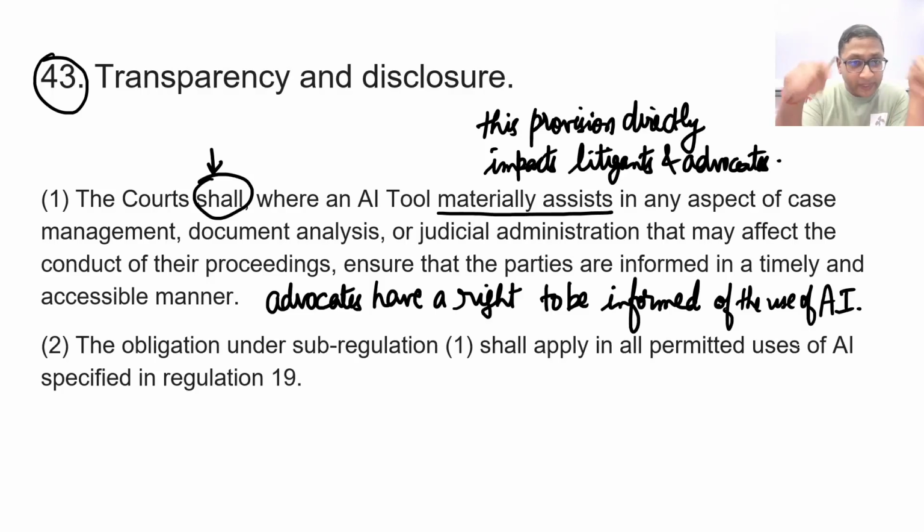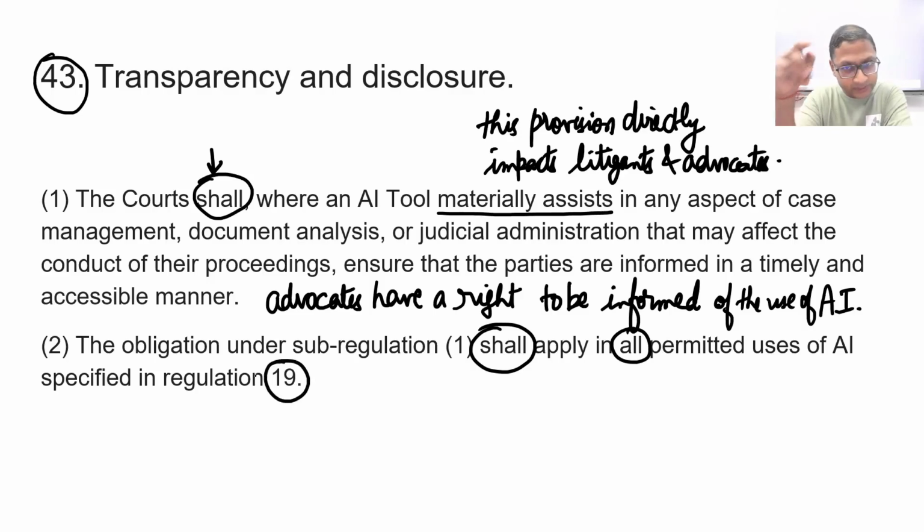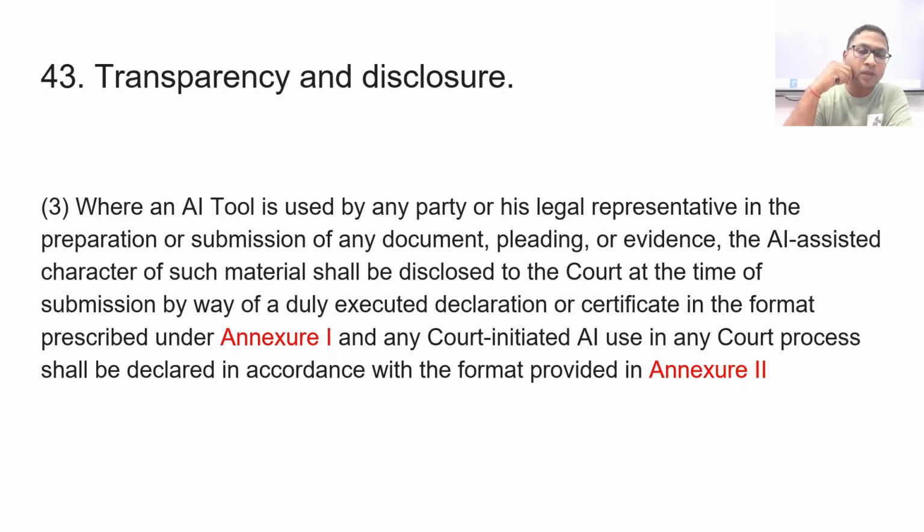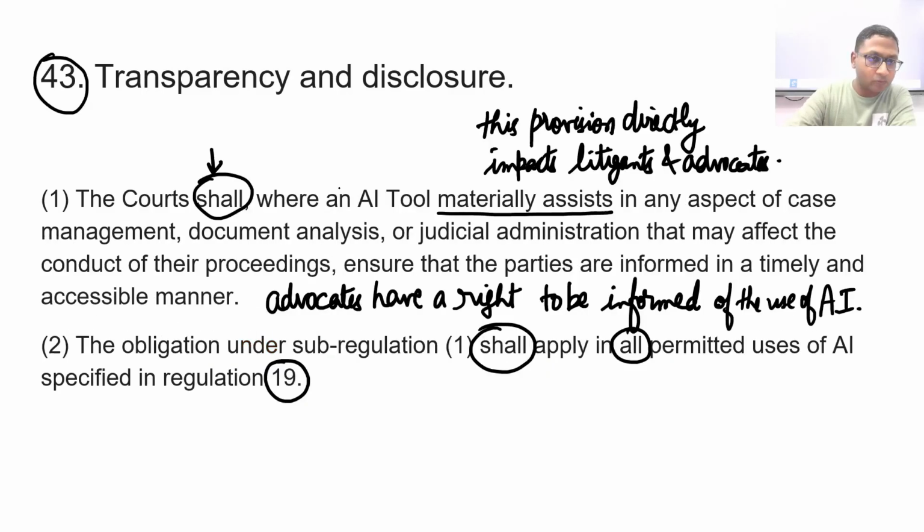Okay. The obligation of court under sub-regulation 1, that is this one, shall apply in all permitted uses of AI specified in regulation 19. Okay. So regulation 19 was, if you remember, the permitted uses of AI. Okay. Now, where an AI tool is used, now once again, so here it says AI tool. I don't know why not AI system. So this thing has to be corrected in my opinion. It has to be AI system, and then that whole thing has to be carried throughout.